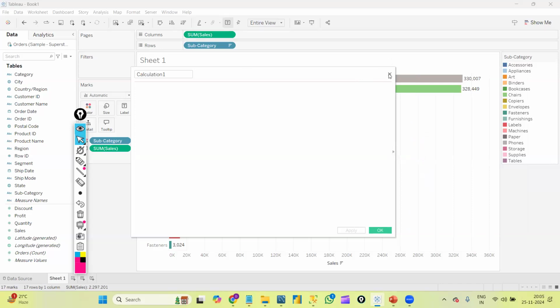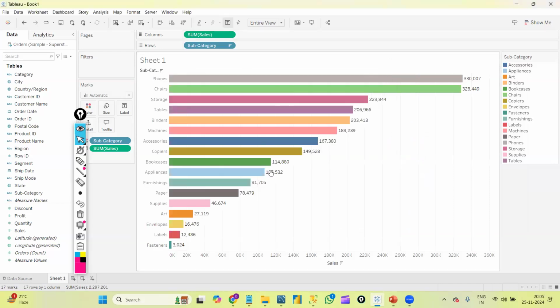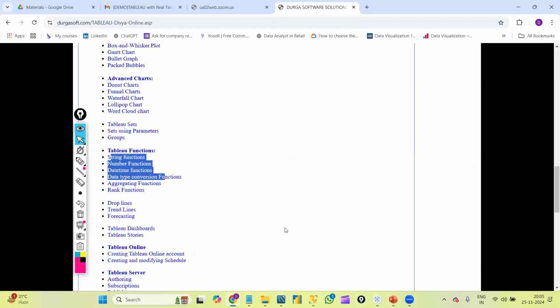Here only we have all the inbuilt functions. All the inbuilt functions will be available inside the calculated fields. Okay, and I hope I'm clear about the introduction.